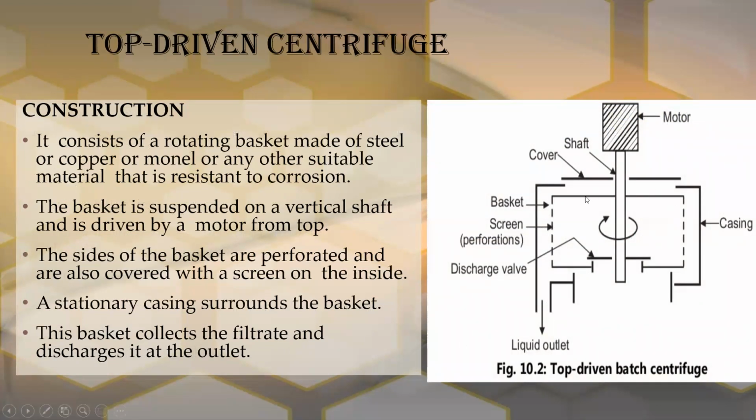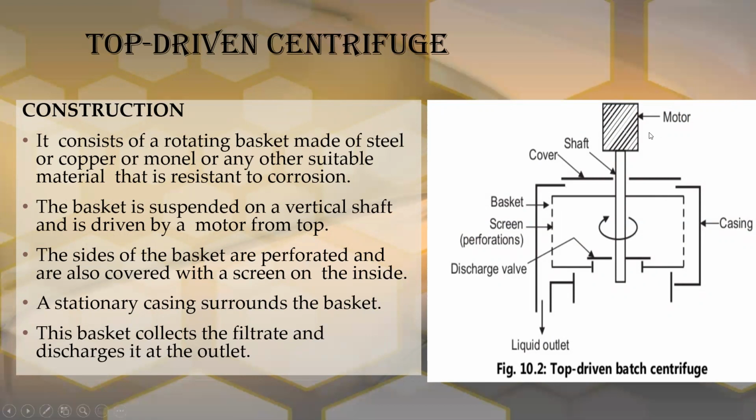So in this first, the top driven centrifuge, the basket is suspended. Top driven means the basket will be suspended. It consists of a rotating basket which is made of stainless steel or copper or monel or any other suitable material that is resistant to corrosion.